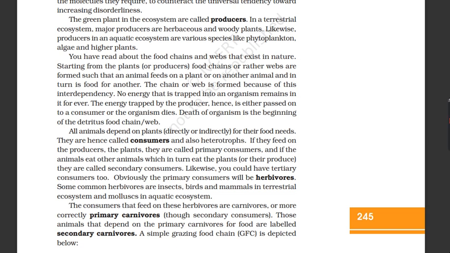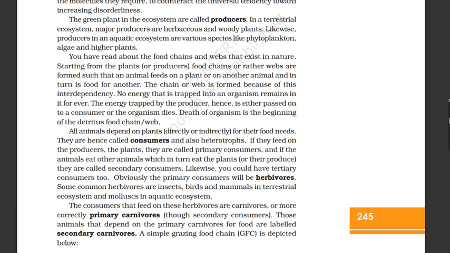All animals depend on plants, directly or indirectly, for their food needs. They are hence called consumers and also heterotrophs. If they feed on the producers, the plants, they are called primary consumers, and if the animals eat other animals which in turn eat the plants, or their produce, they are called secondary consumers. Likewise, you could have tertiary consumers too.